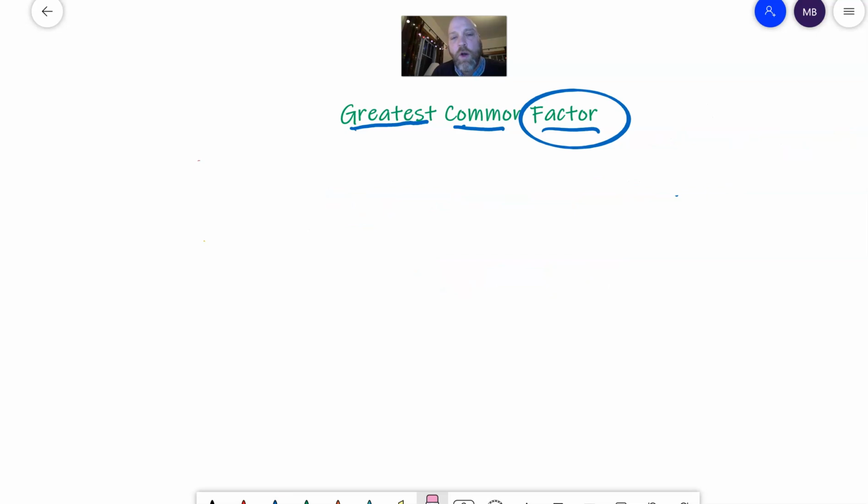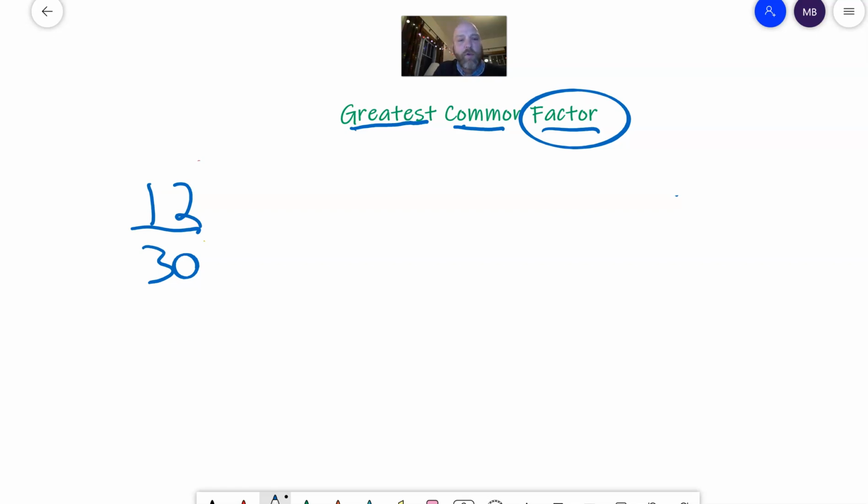The reason we would go looking for the greatest common factor of two numbers, common just means they both share it. So let's say we have a fraction like 12/30. In fourth and fifth grade, your teacher started telling you that you can reduce that or simplify it.